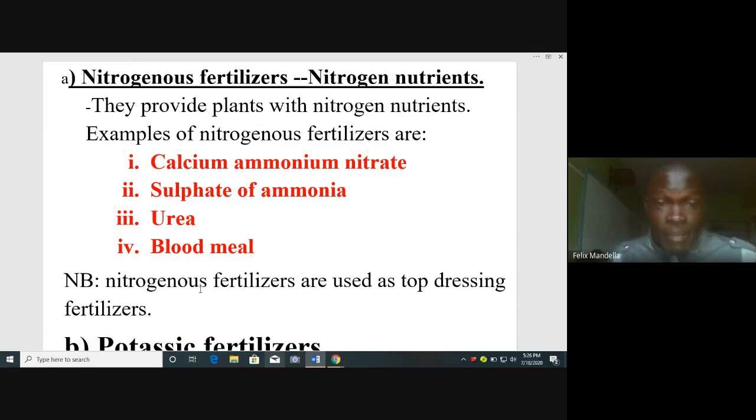Yes, this name blood meal is just a type of fertilizer that is made from blood products. It is a very high nitrogen producer to plants.